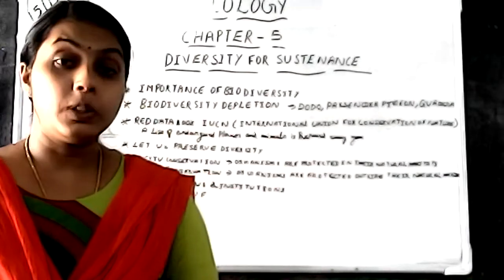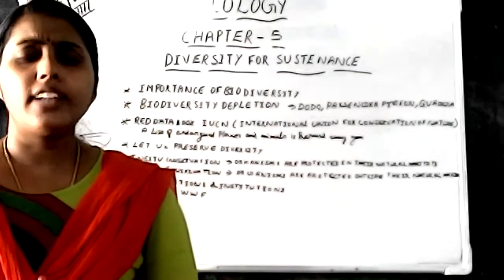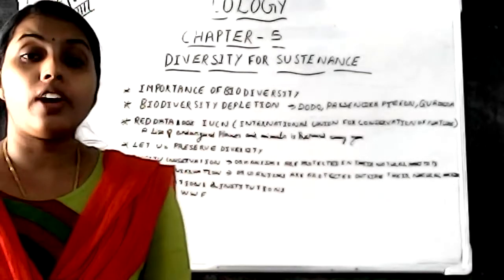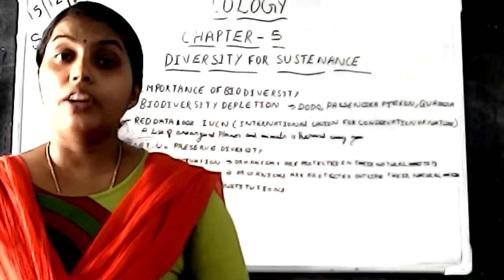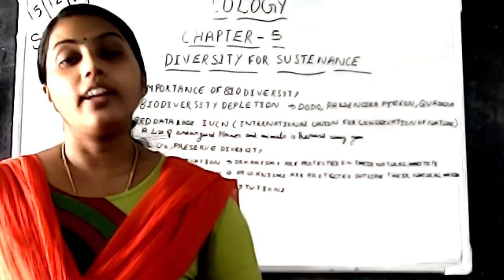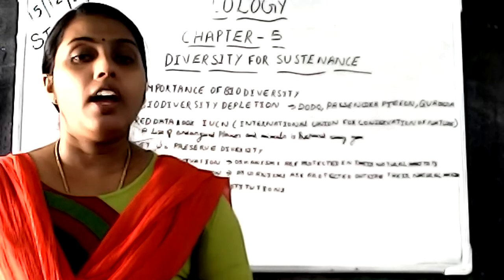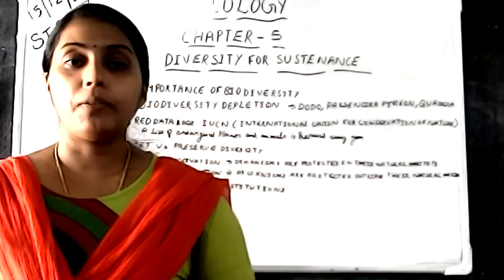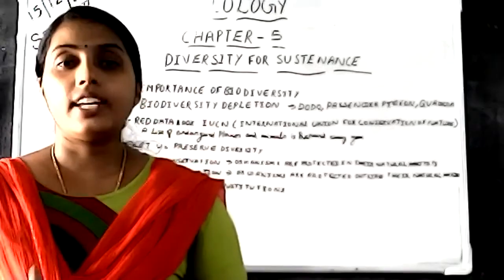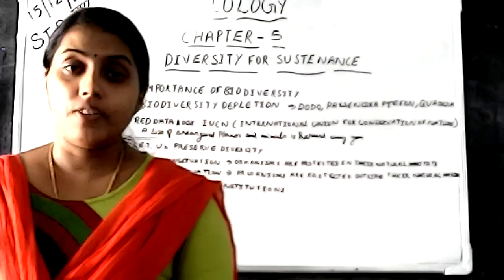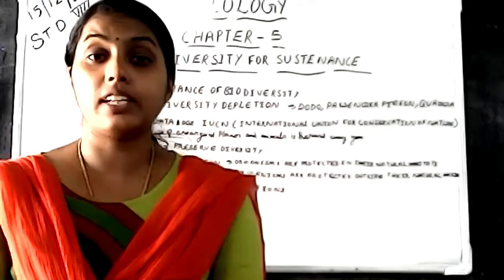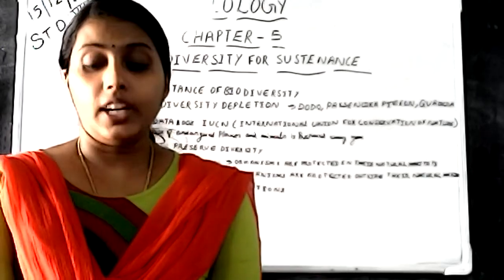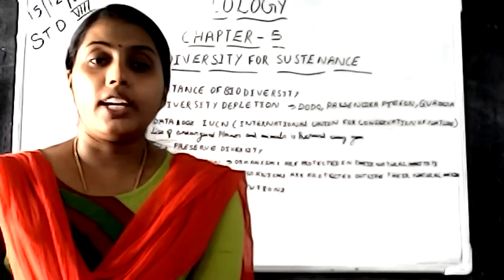So, for example, a zoo. Tigers, deer, all those organisms, their place is the forest. From there, we are taking them to another place and protecting them from extinction. So now we can see about ex situ conservation. Now we can see which are the examples coming under in situ and ex situ conservation.